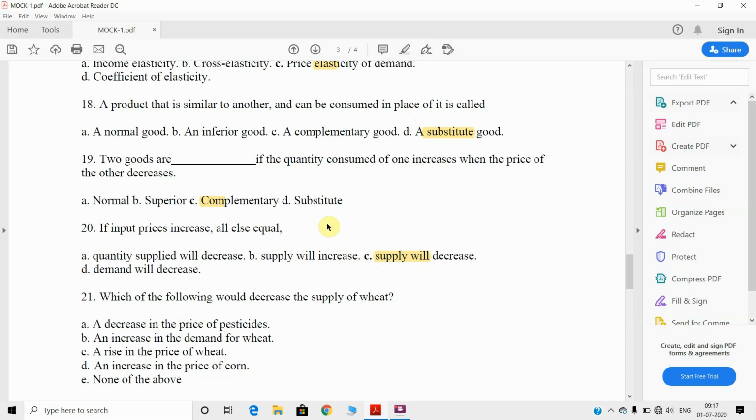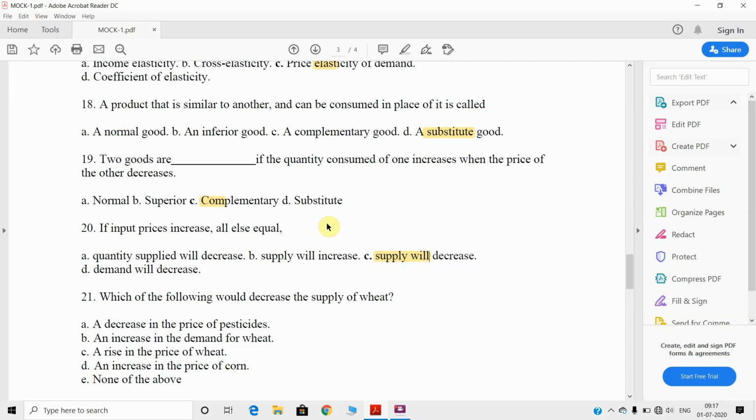See, what is the link? If the input price increases, then there will be a low demand for that input. If there will be low demand for that input, then the supply or the manufacturing of that commodity will be hampered, will be decreased.